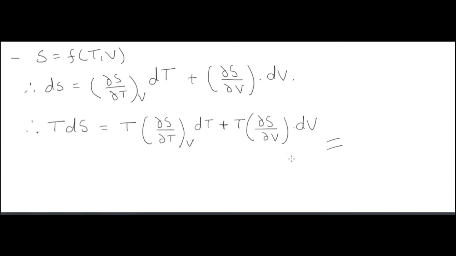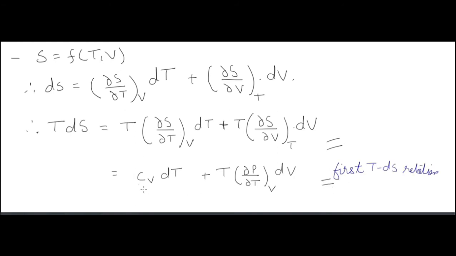So dS is equal to partial differentiation, because it depends on two variables, of S with respect to T keeping V constant, into dT, plus again partial differentiation dou S by dou V into dV. Okay, now multiplying T on both sides we get this, and this is your first TdS relation that you will get.